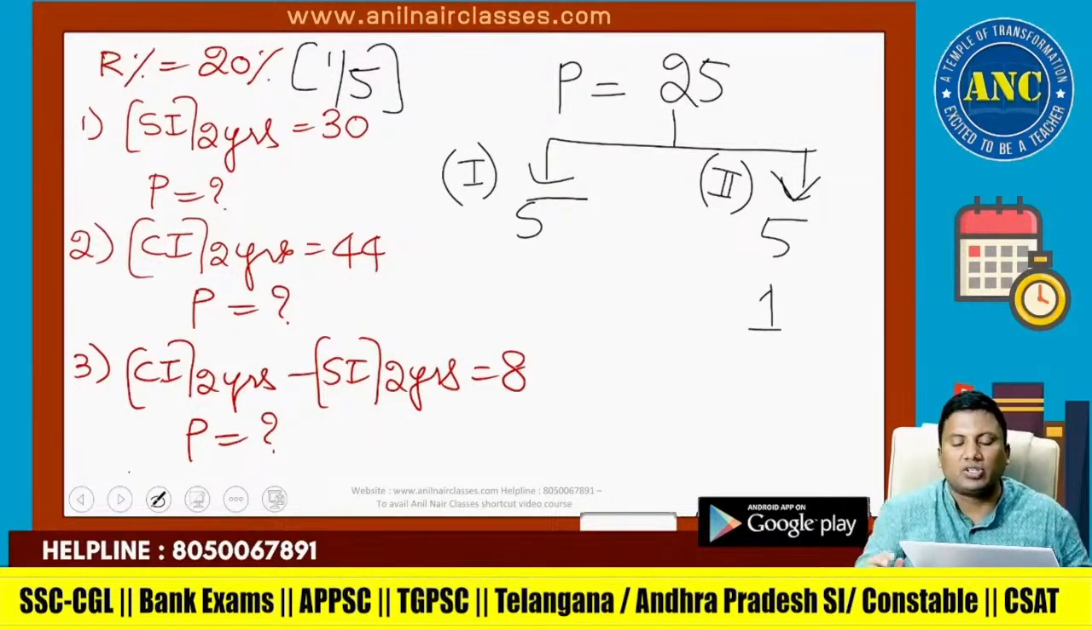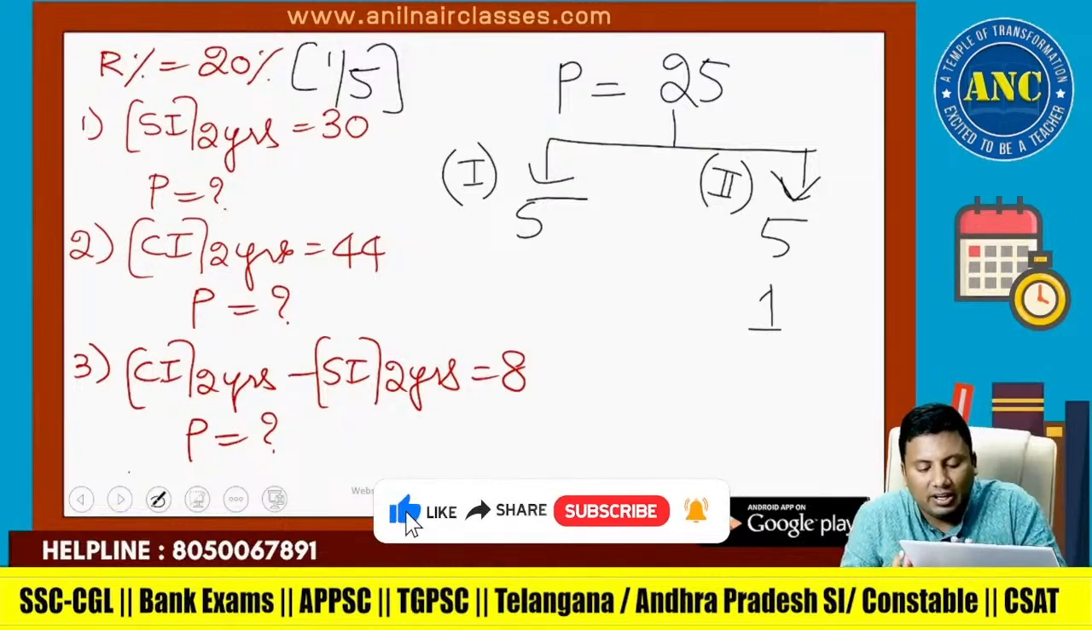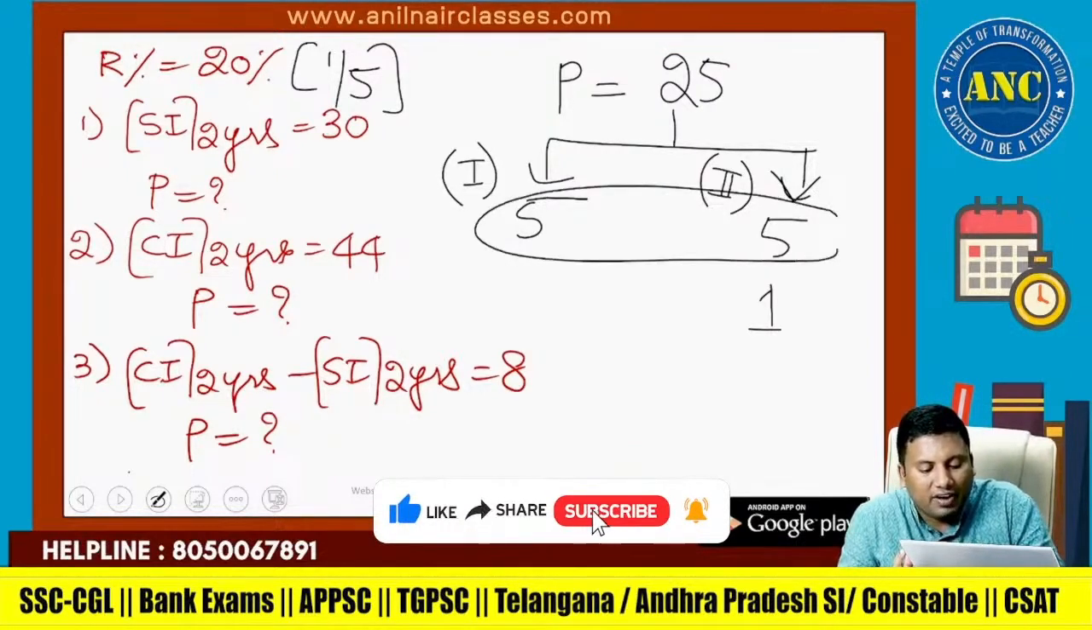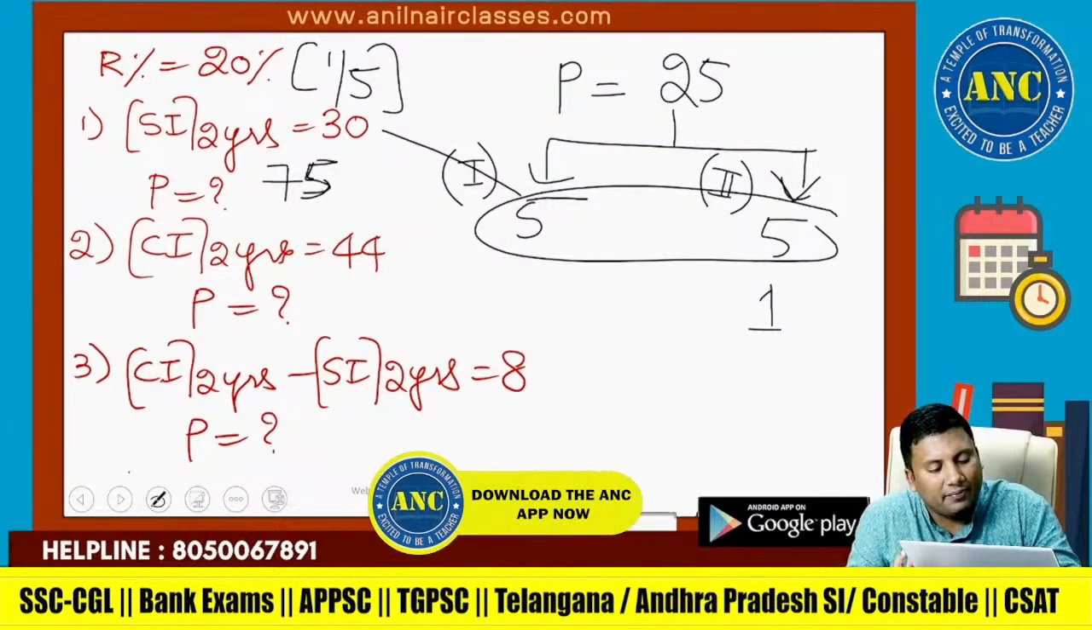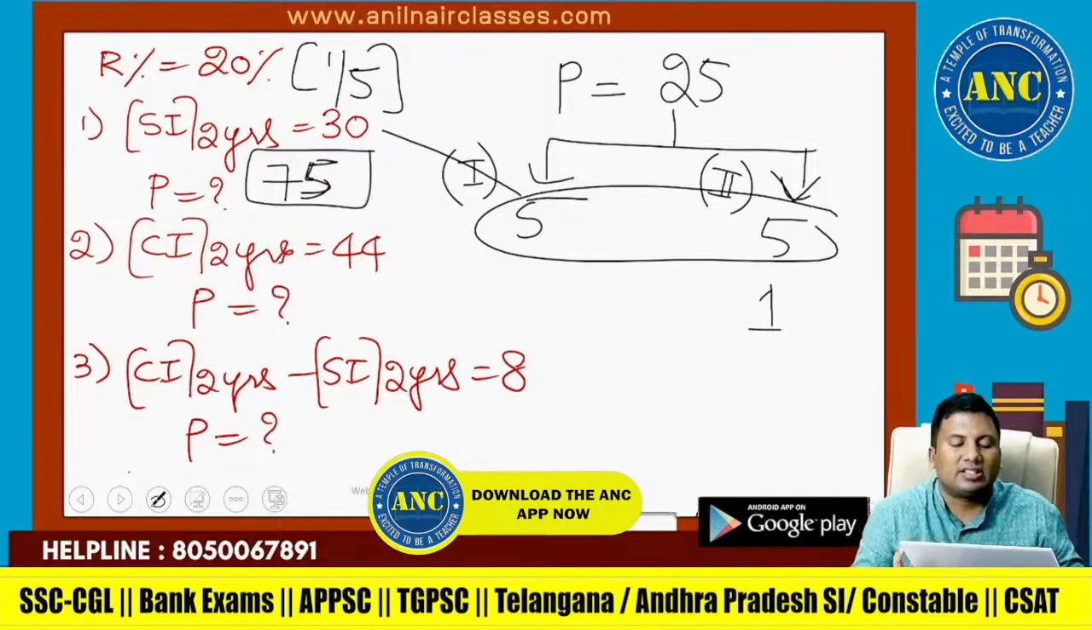All the questions can be solved orally. SI for 2 years: 5 plus 5 is 10. 10 is becoming 30, so 25 3s are 75.